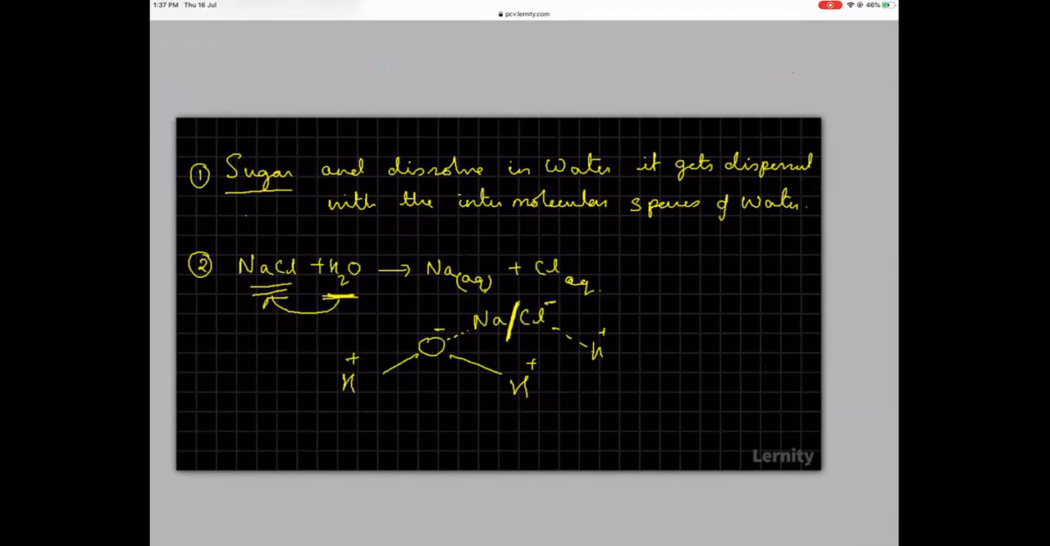That's what we call the dielectric constant of water. Because water has a high dielectric constant, this bond breaks and it becomes sodium plus aqueous and chlorine minus aqueous. So here there is an interaction between the solvent and the solute. As a consequence, the solute breaks down and gets dispersed in the solvent. So this is another reason for solubility.